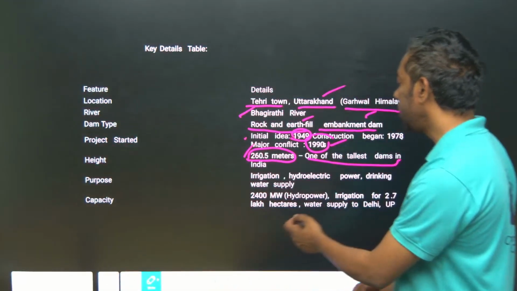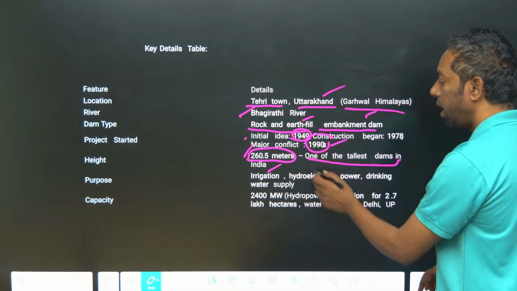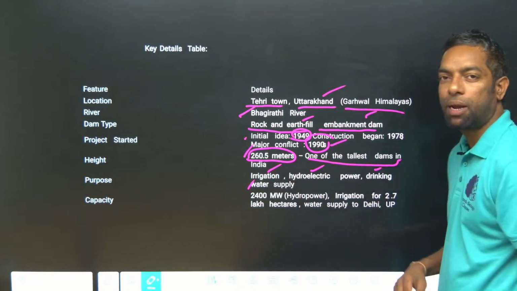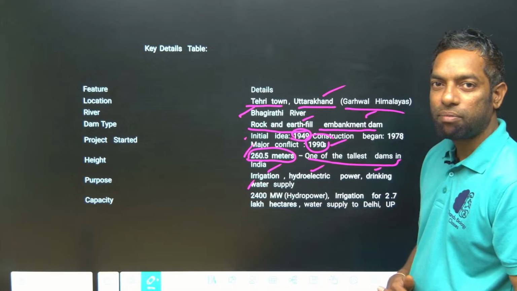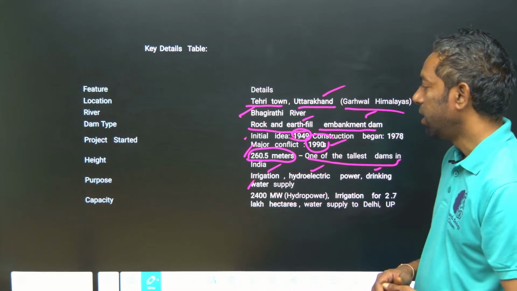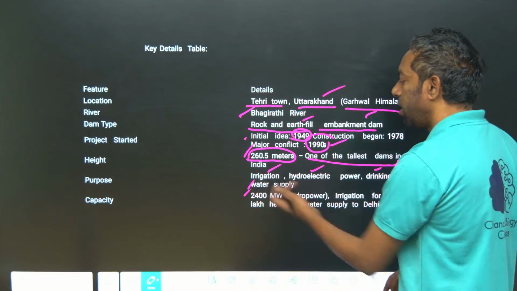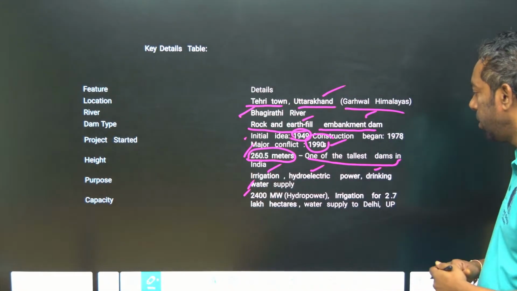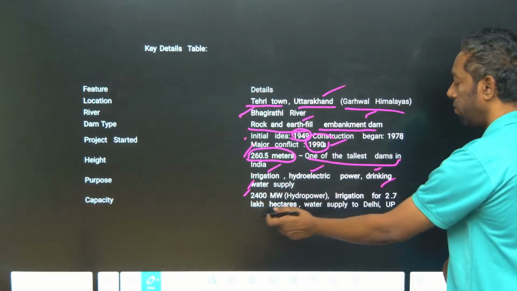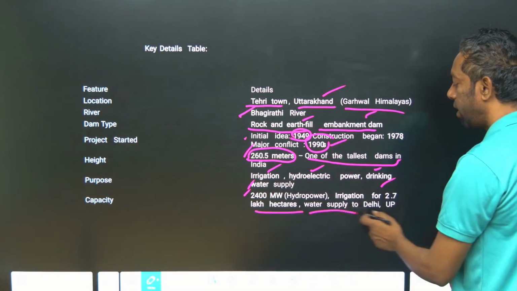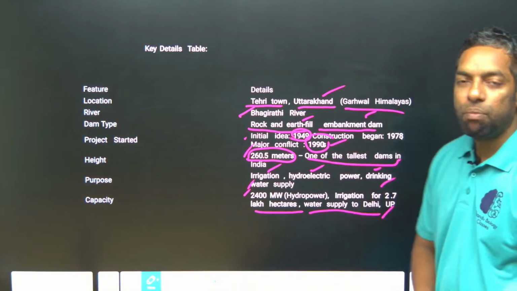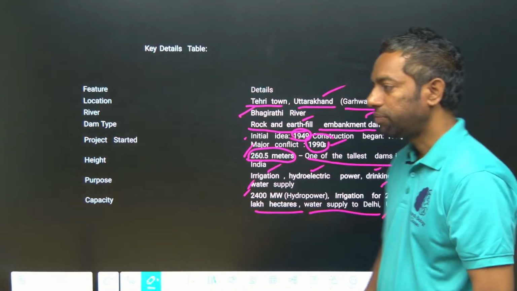The purpose of the dam is irrigation, hydroelectric power and drinking water supply. The power capacity is 2400 megawatts, MW. Irrigation covers 2.7 lakh hectares, and water is supplied to Delhi and UP. This is the Tehri Dam project.